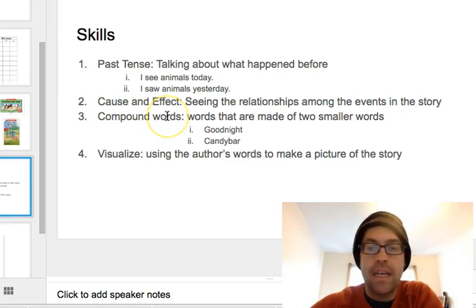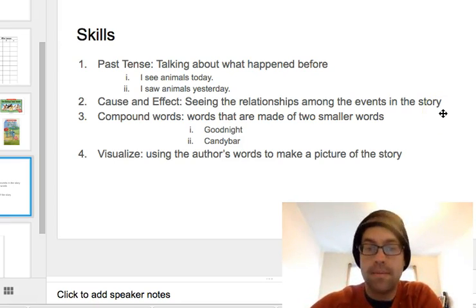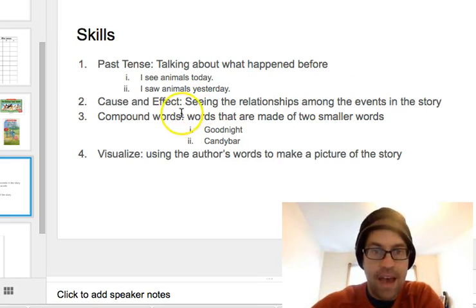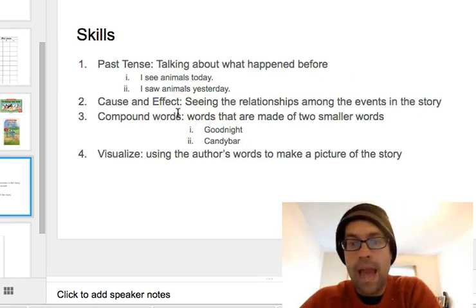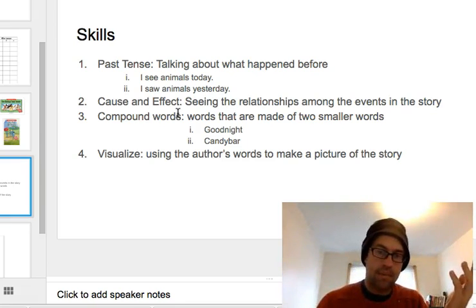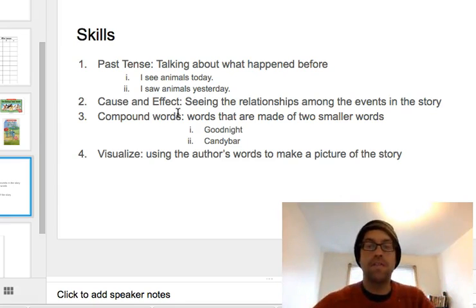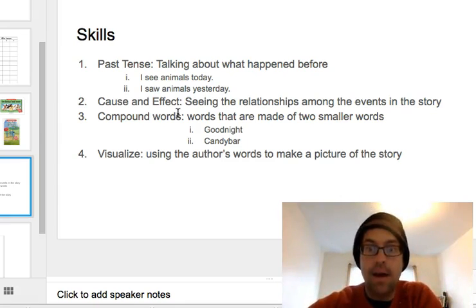Cause and effect is a reading strategy that we'll work on. Cause and effect means seeing the relationships among the events in the story. So for example, cause tells us why something happens. Effect tells us what happened. So this is a relationship of why something happened and then what happened. Cause and effect relationships help readers understand stories better.